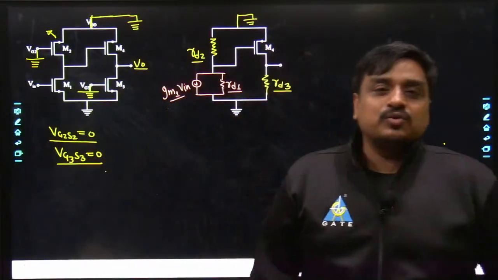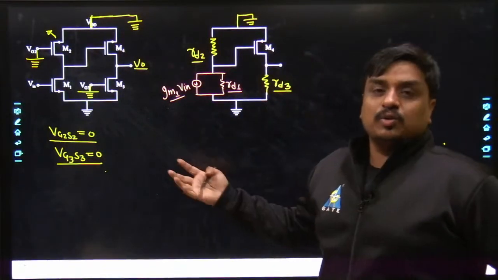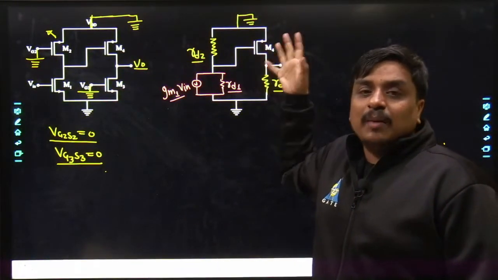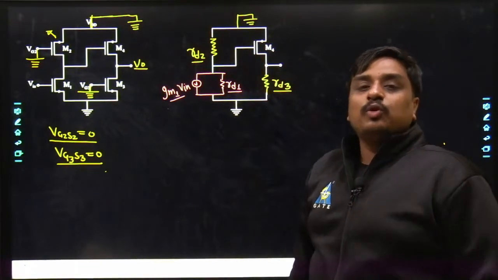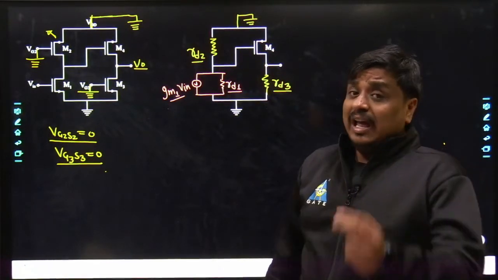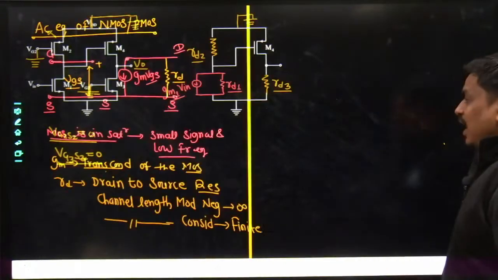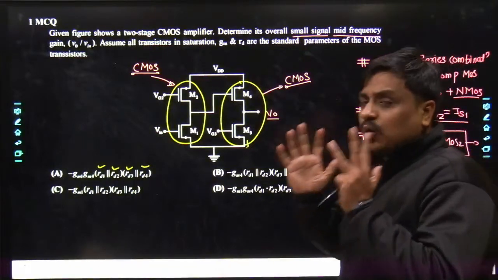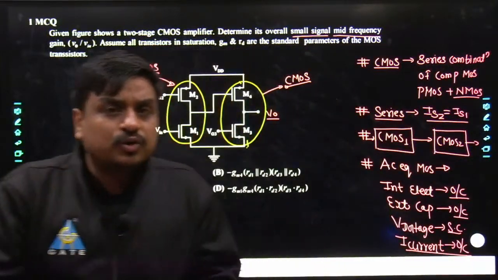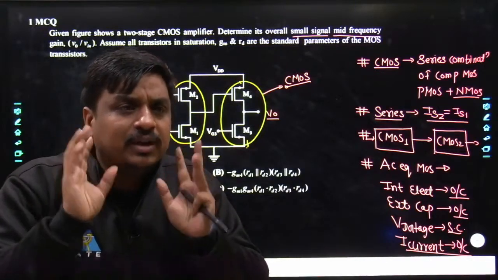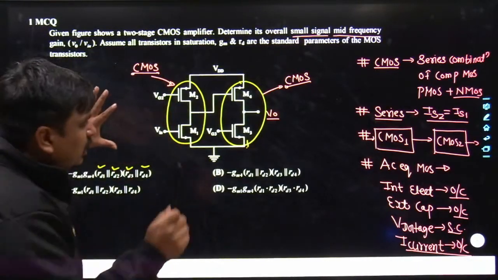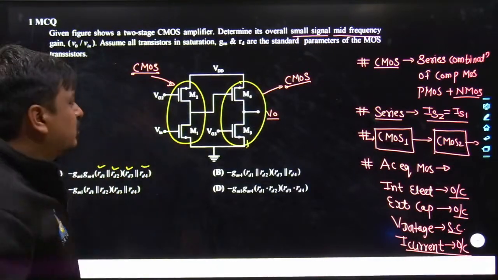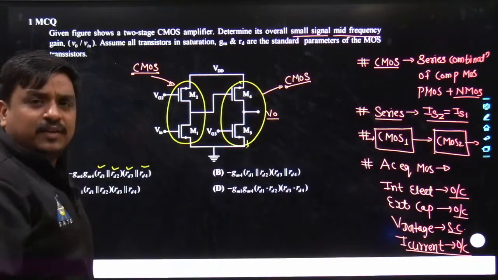Even the students who are well acquainted with the concepts related to the MOS can straight away jump into this particular circuit, and once you come across it, you would probably be able to get the value of V0 divided by Vin within 30 seconds. Although I have traveled through so many different concepts, if you are thorough with the MOS, fine, and if you are not at all thorough with the MOS, then also I will give you a little bit of an idea. Just try to focus on this circuit. You want to calculate the gain offered by the system, that means the ratio between V0 and Vin.